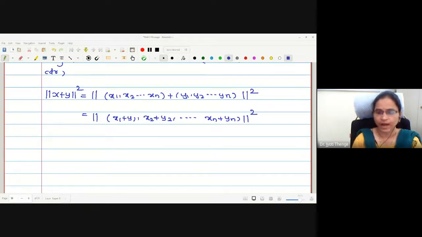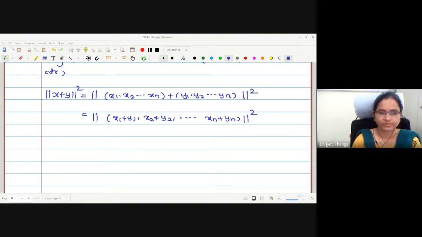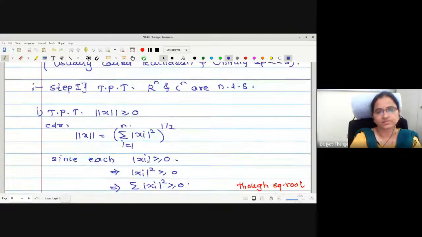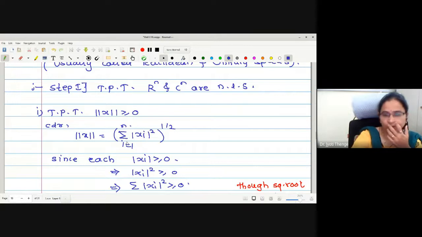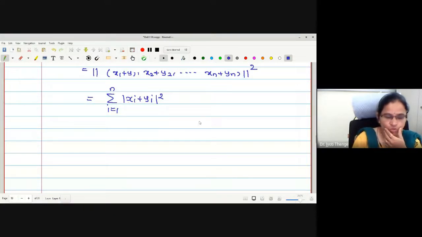How can I write the norm of this vector now? xi plus yi. Very good. This is the ith coordinate, xi plus yi. For this ith coordinate we have taken a square and then added up to n tuples, right? This is the definition. Understood? Like this, taking the square on both sides, it will be summation i from 1 to n mod xi square simply, right? So here it is mod xi plus yi square.